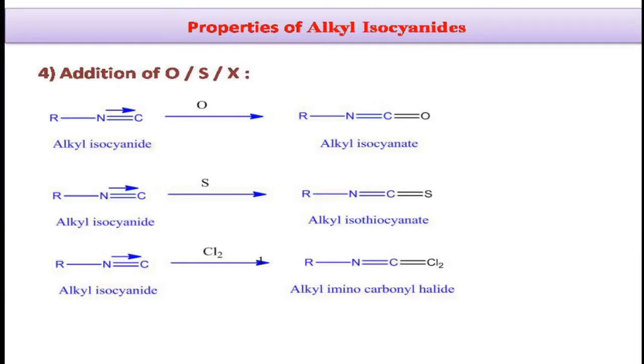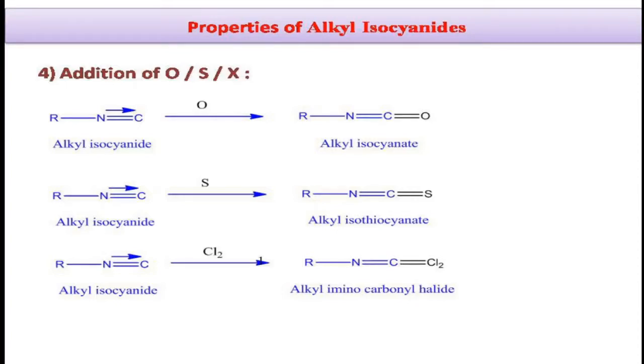Coming to the uses of alkyl isocyanides, due to their unpleasant smell, alkyl isocyanides are used in the detection of very minute leakages.